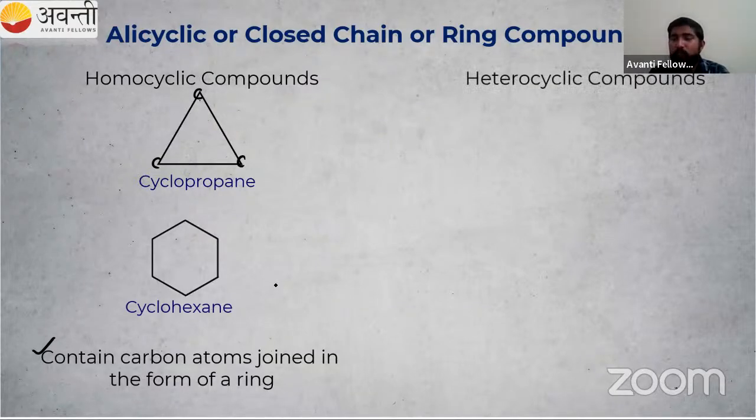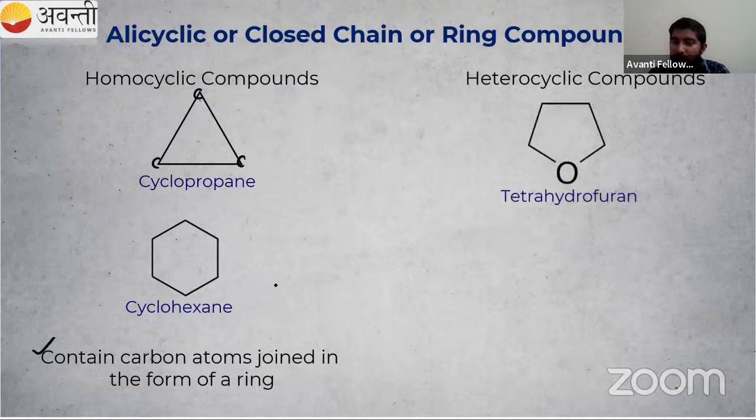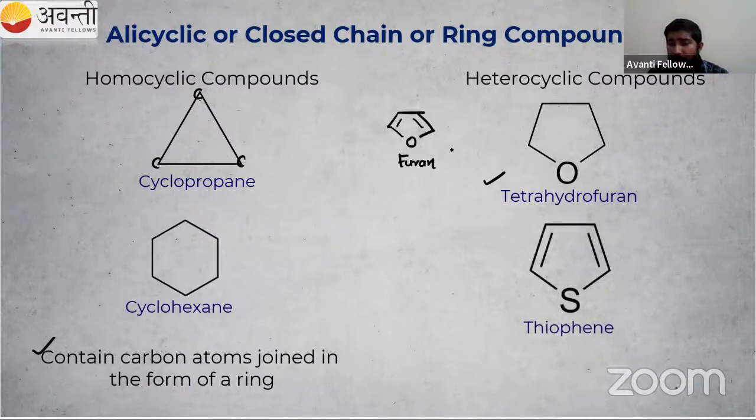What about heterocyclic compounds? Hetero means different. Initially we have carbon and hydrogen, then some heteroatoms like oxygen. This is known as tetrahydrofuran. Do you know the structure of furan? If I draw two double bonds with oxygen, that is known as furan. It is also a heterocyclic compound. Second one, thiophene. If there is sulfur, that is known as thiophene. We will study furan, thiophene, etc.